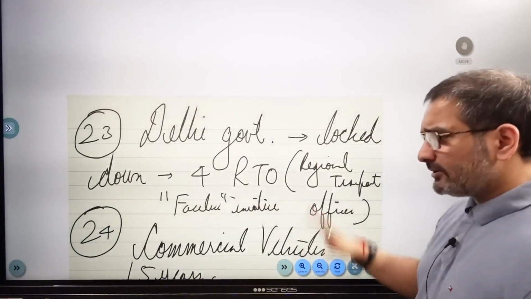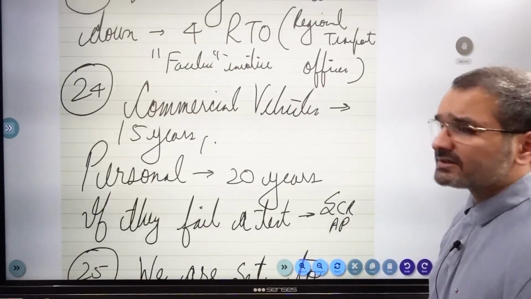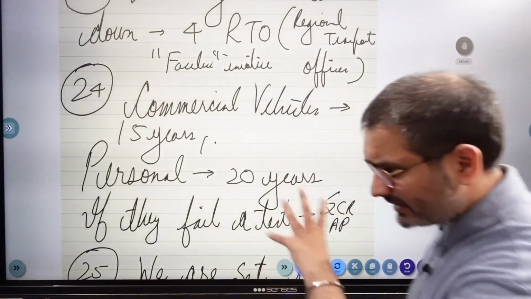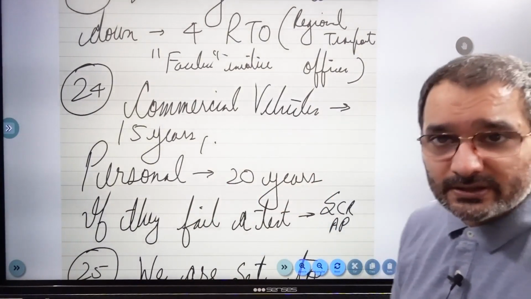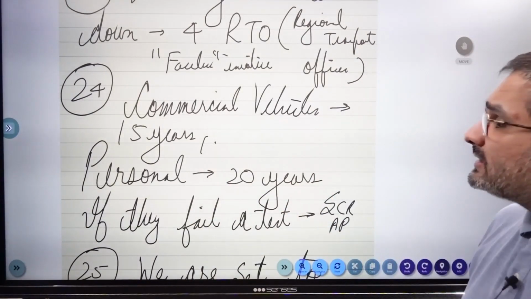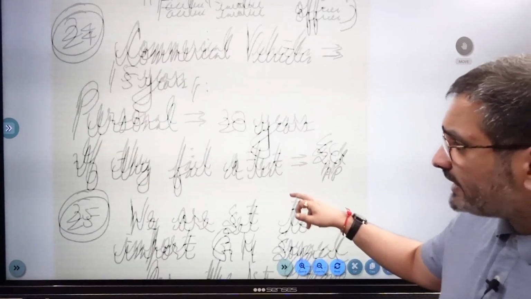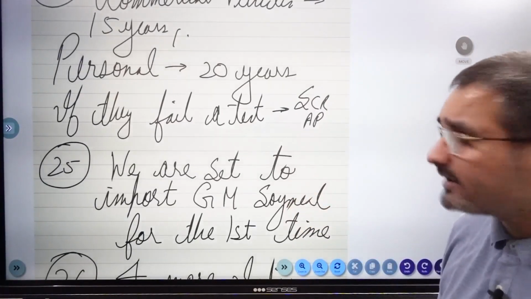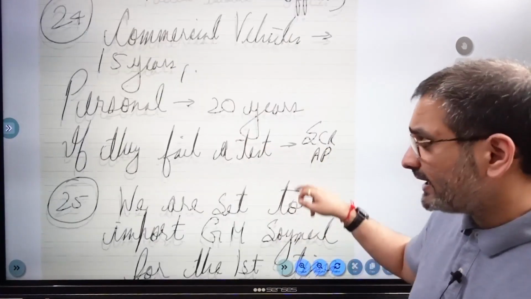Delhi government, this is low probability, locked down 4 RTOs, that is regional transport offices, for a faceless initiative that you can get your car registered, etc., etc. Your license basically renewal primarily, without ever visiting the RTO. PM Modi's scrapping policy is commercial vehicles 15 years, personal vehicles 20 years. If they fail an automated test, they will be scrapped. So two sort of an MCQs 15 and 20.